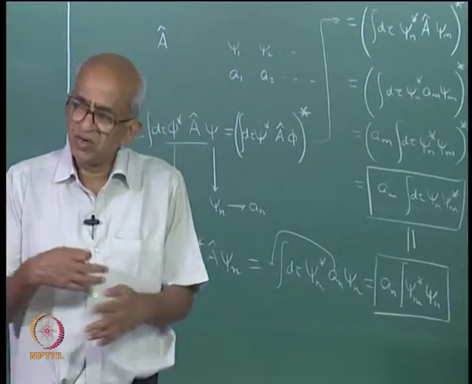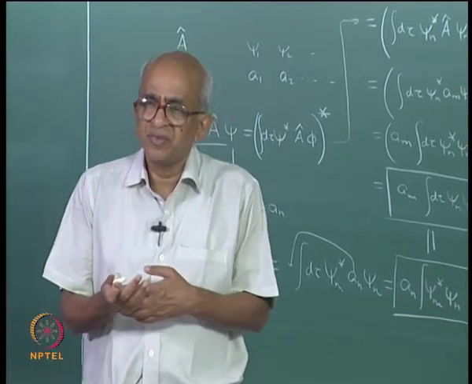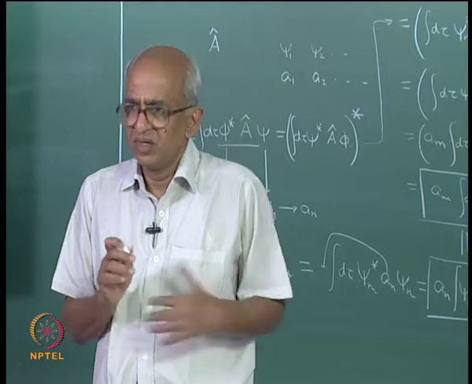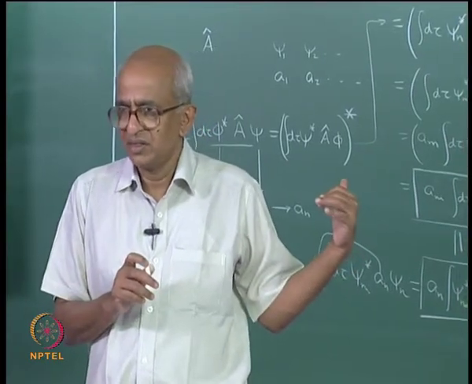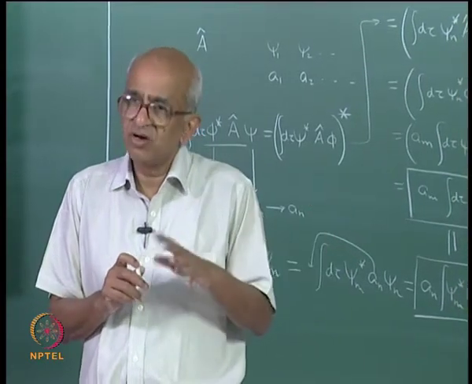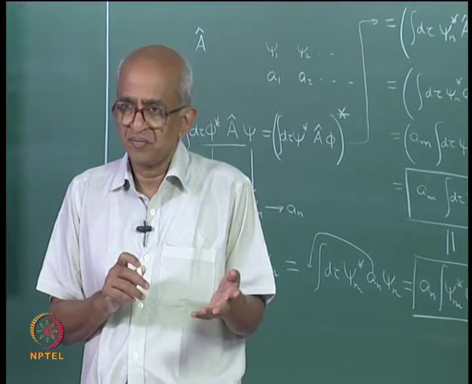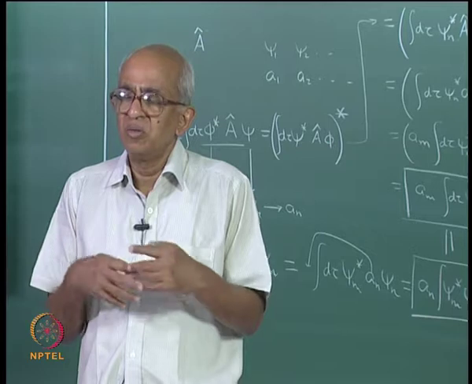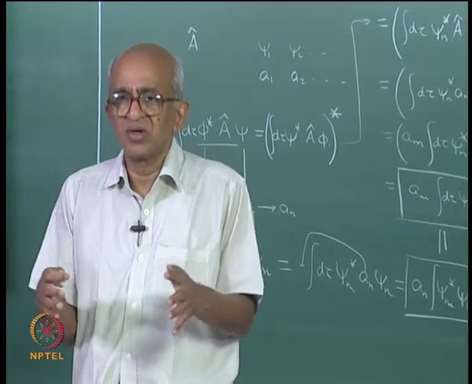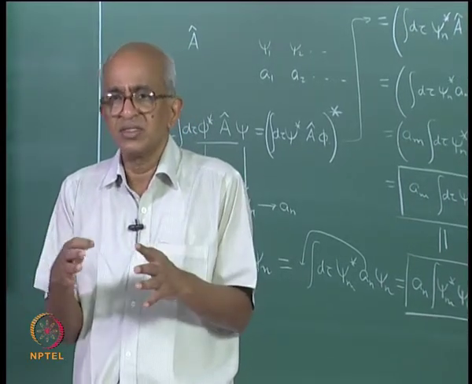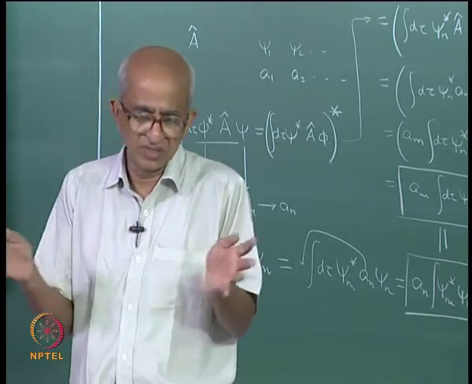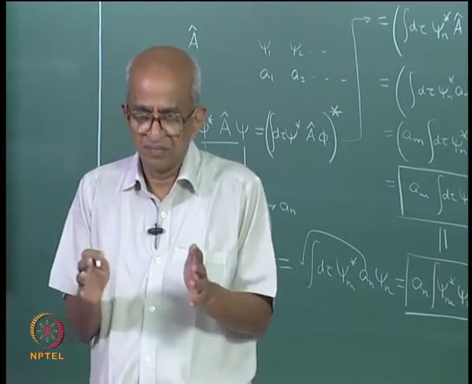But you may ask, what will happen if the eigenfunctions have the same eigenvalue? Then the proof is not valid, and they need not be orthogonal. Okay, they need not be orthogonal, but normally, because we want everything to be orthogonal, once we get the eigenfunctions, we make sure that they are orthogonal, and that is always possible.